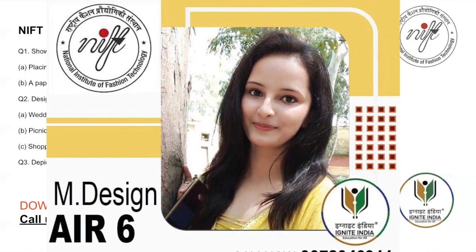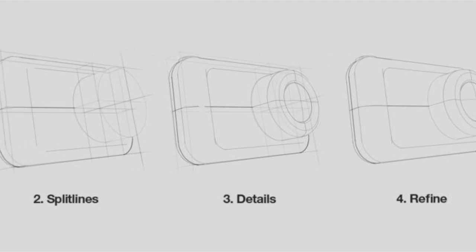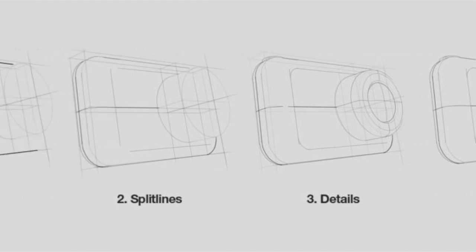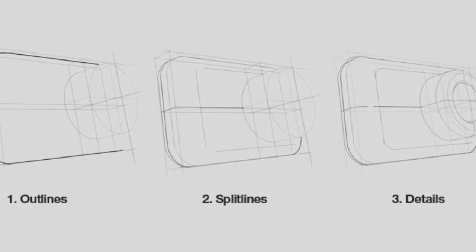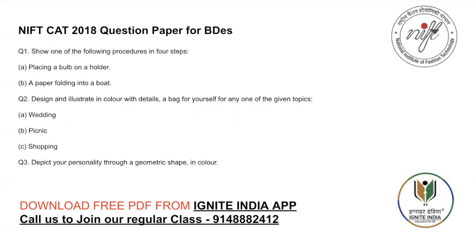So, NIFT CAT 2018 question paper for B design. Show one of the following procedures in 4 steps. See, as I told you, this 4 steps question you will see in 2019. The similar question is there in 2018. Show one of the following procedures in 4 steps.